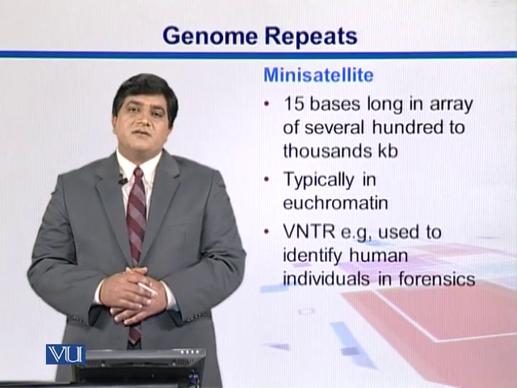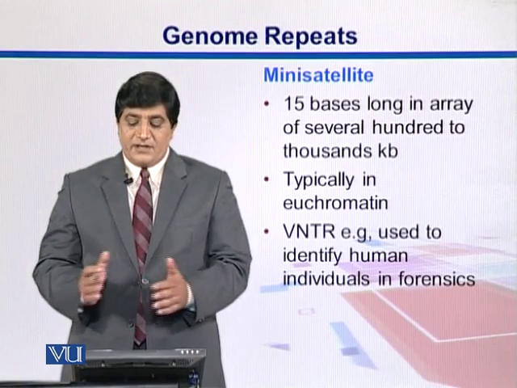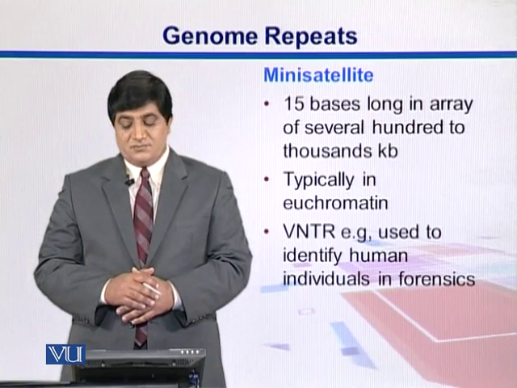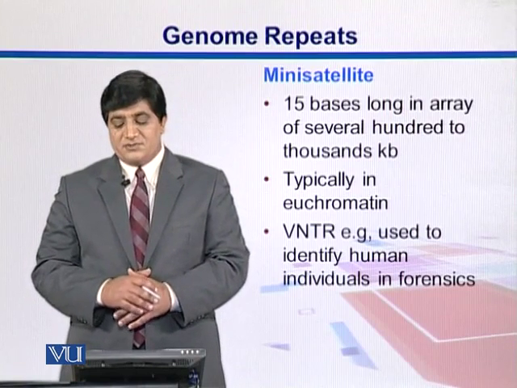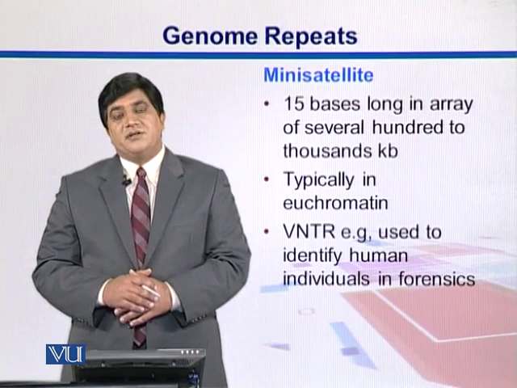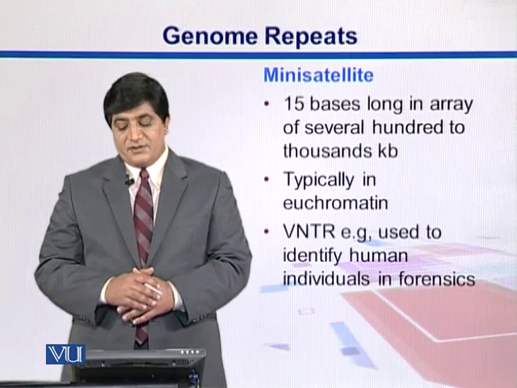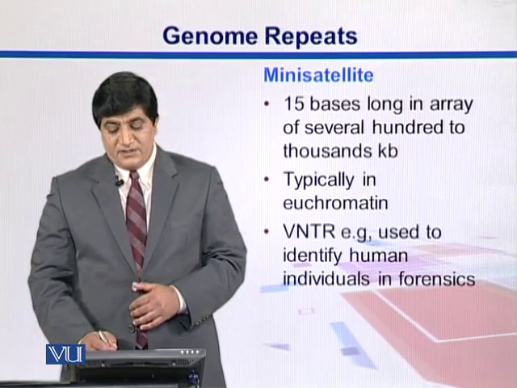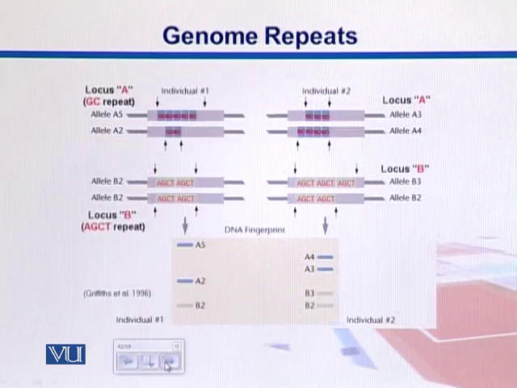Minisatellites are 15 bases long, in arrays of several hundred to several thousand kb, typically present in the euchromatin region. An example is VNTR minisatellites, which are used in forensics. Here we can have different repeat patterns. In the individual one, we have those GC repeats, so there are runs of GCs together.